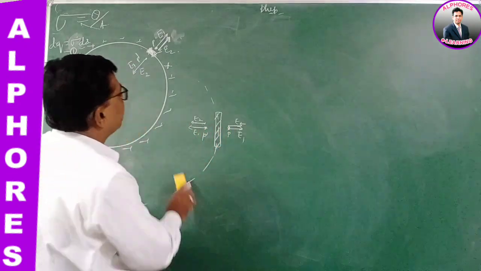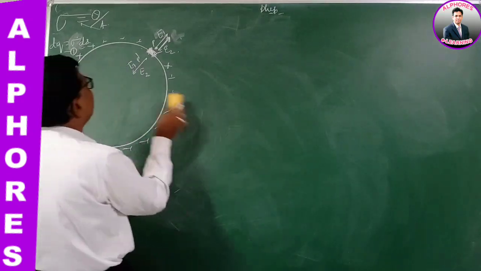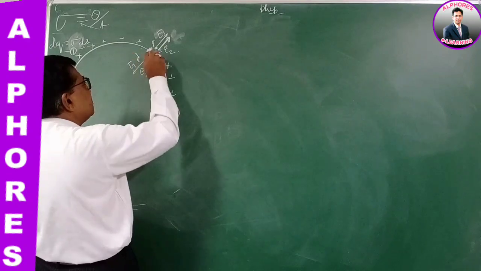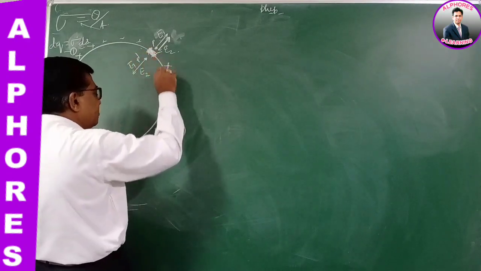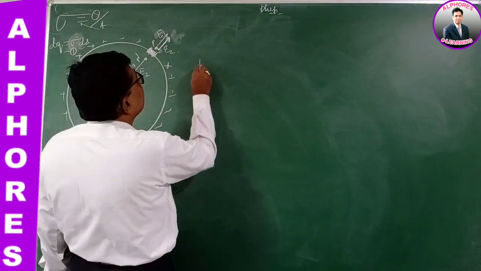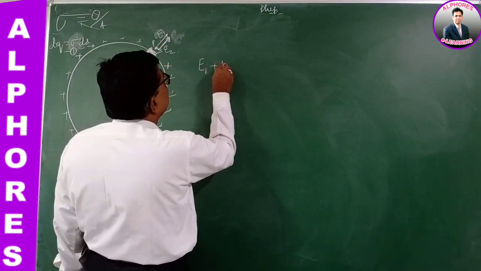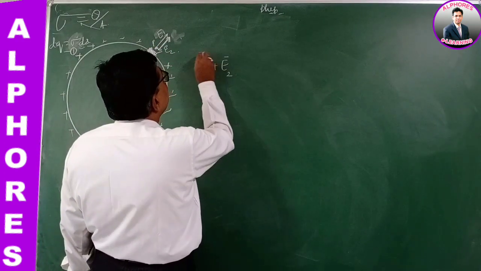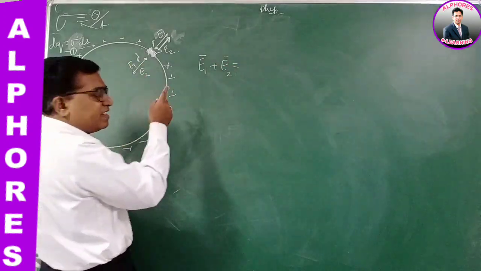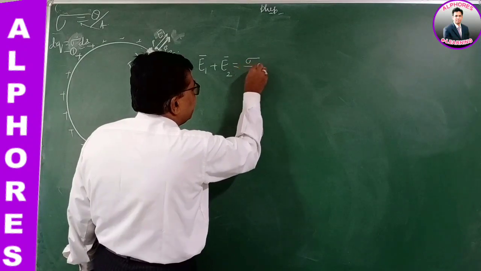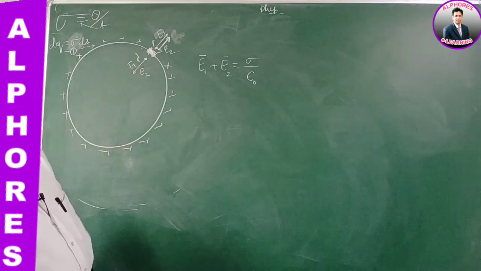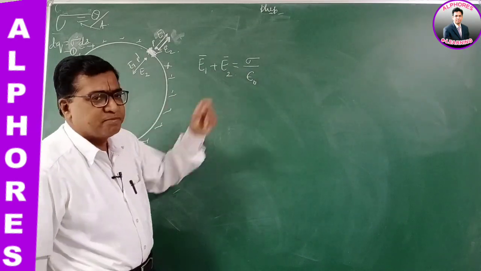So the field due to the element is E1 and due to the remaining part is E2. At the outside point, the net electric field is E1 plus E2. We know that for a metal sphere at the nearest point, the field is sigma by epsilon naught. At the nearest point to the metal conductor, the electric field is sigma by epsilon naught.